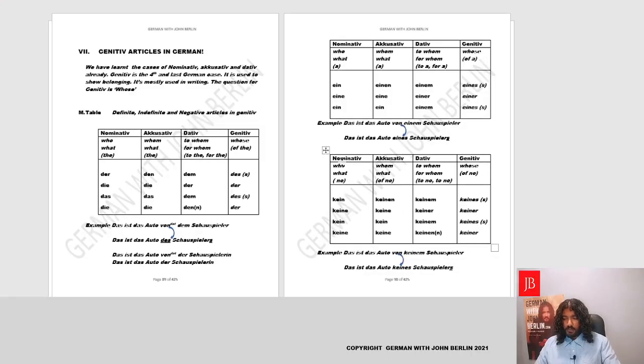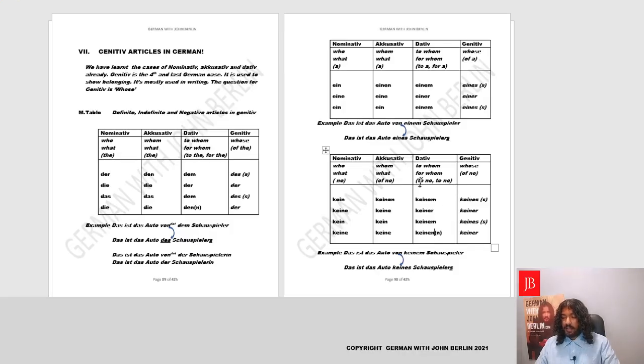Fantastic. Now this could even be applied for the negative article. Let's say we have a look at Nominativ. We already know this. Kein, keiner, keiner. Basically we added a K in front of the indefinite article, except there is a plural version as well when it comes to the negative article. Okay, in Akkusativ, for whom, we had keinen, keiner, keiner. All the endings being borrowed from the definite article. Yes, as before, except for der, das, and das. And Dativ, again, the question is to whom and for whom, the articles are keinem, keiner, keinem, keinen.